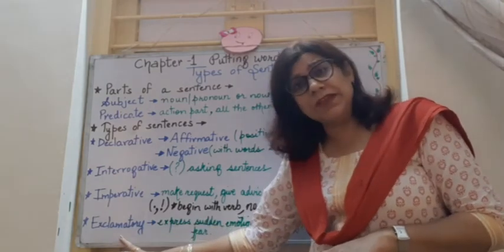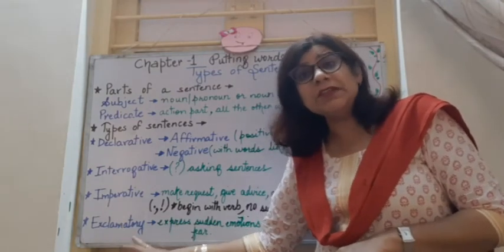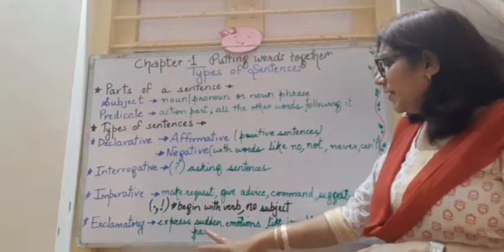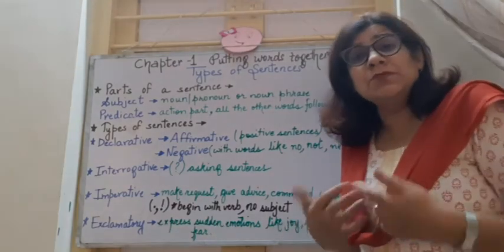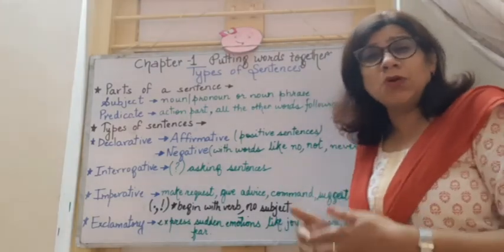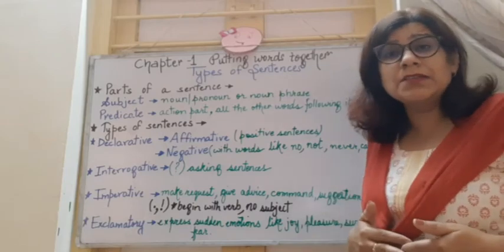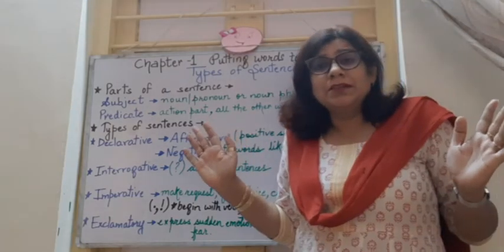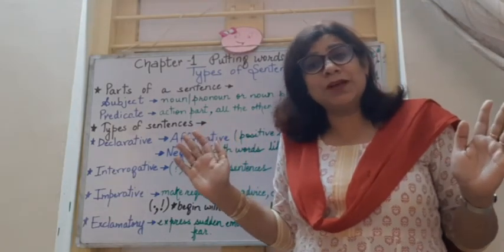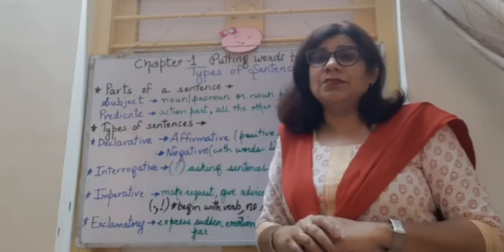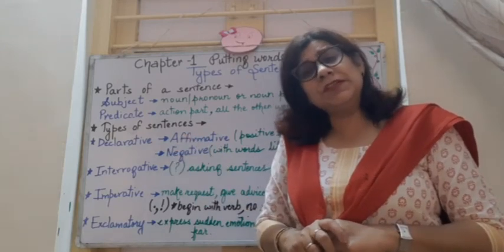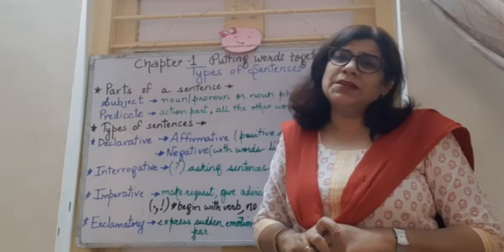Coming to exclamatory sentences. Exclamatory sentences show sudden emotions like fear, joy, surprise, like hurrah, we won, alas, we are going to the market, oh, what a pity. All these are exclamatory sentences.